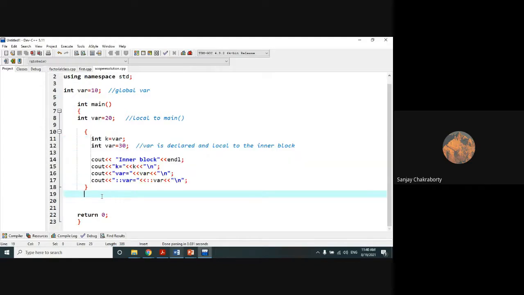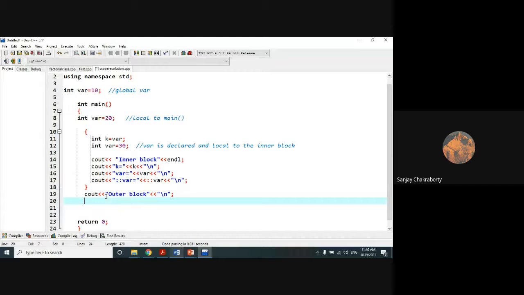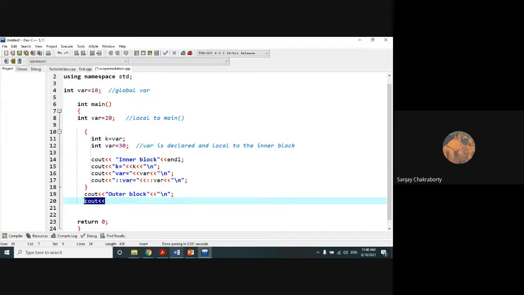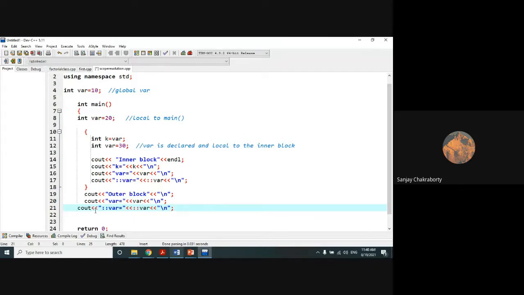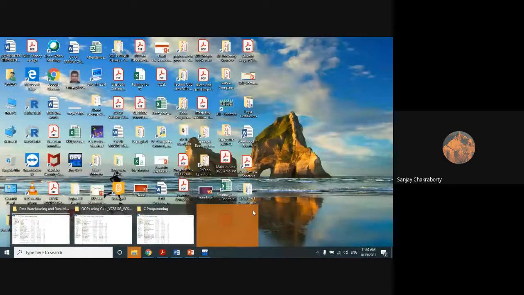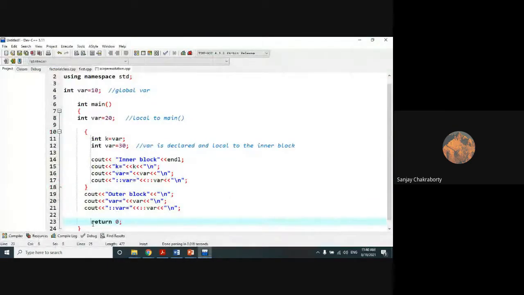Now outside this block, I am doing the same operation, so instead of inner block, it should be outer block, and we will print these two variables. With the help of the same thing, we are going to copy paste here. Let's check whether it runs or not.